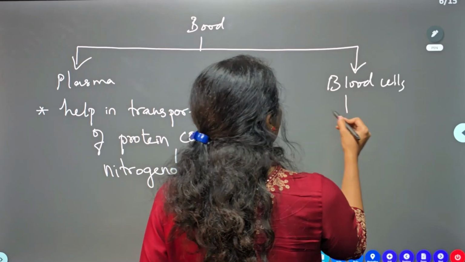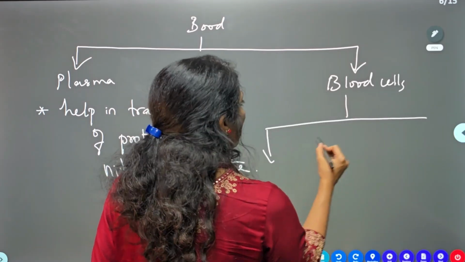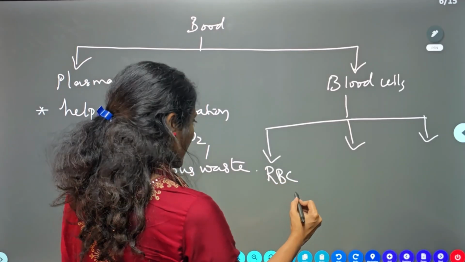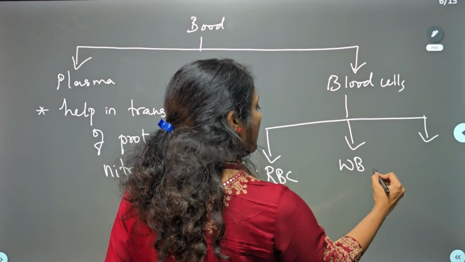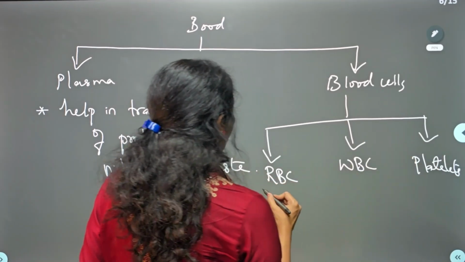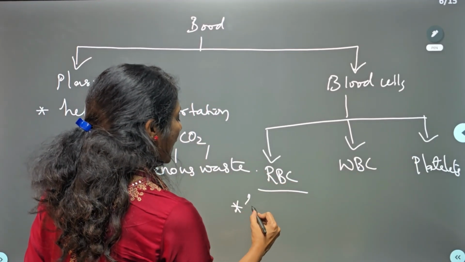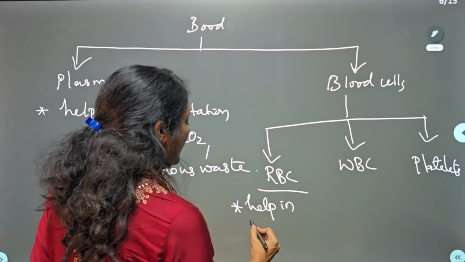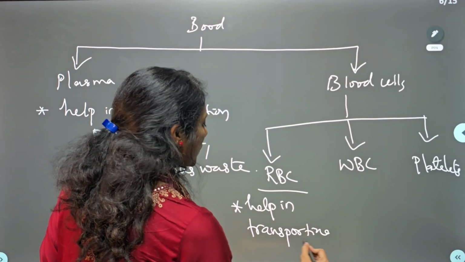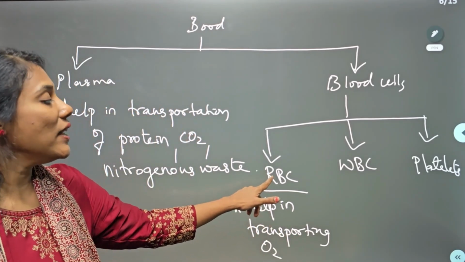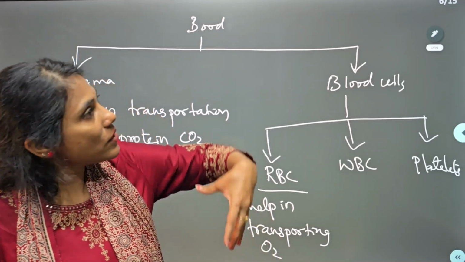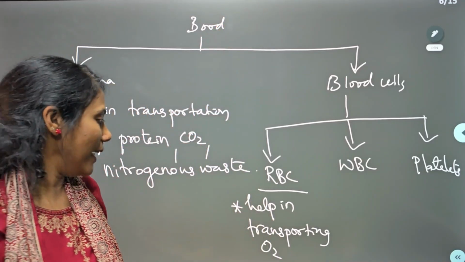Now coming to the blood cells. There are three types of blood cells, right? One is RBC, red blood cells, WBC, white blood cells, and the third variety is platelets, isn't it? What is the importance of RBC? They help in transporting oxygen, because you have a red color pigment called hemoglobin that takes oxygen to all body parts. Okay, fine.